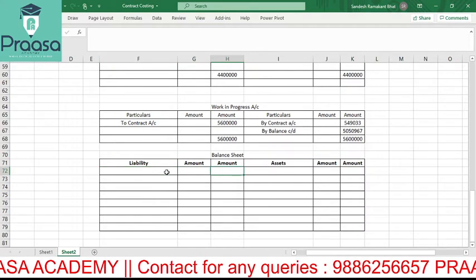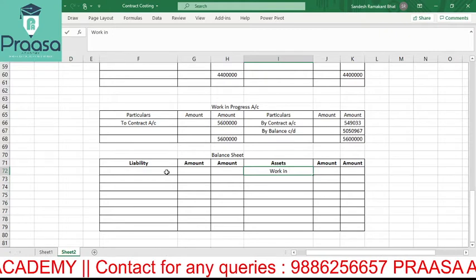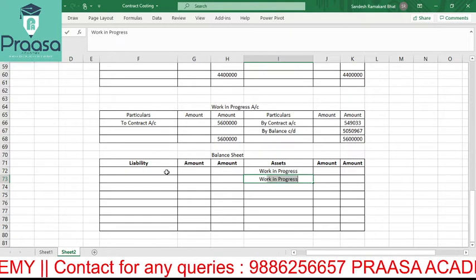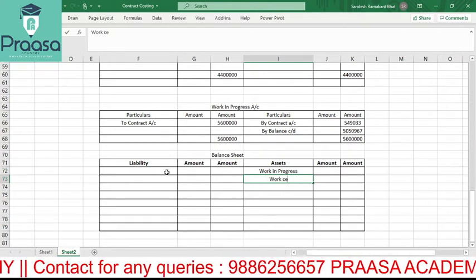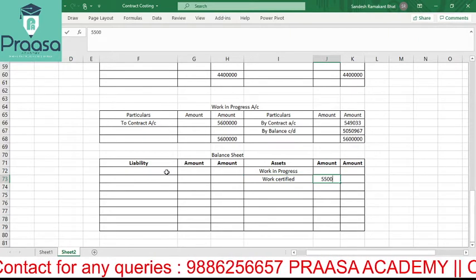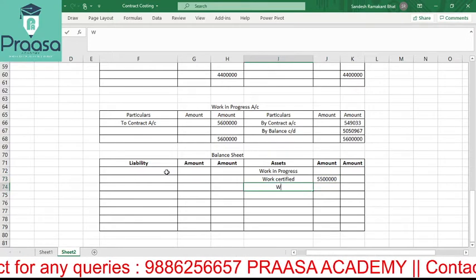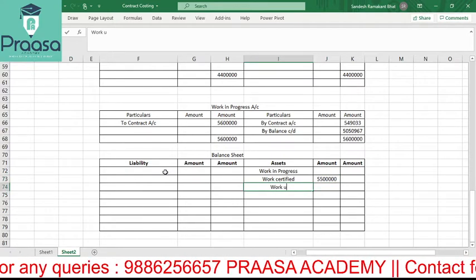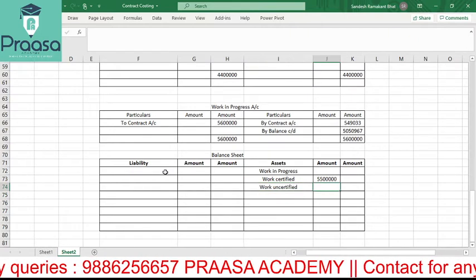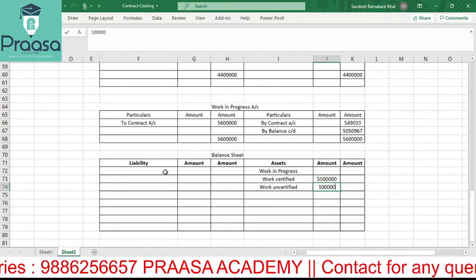What is the information which can be considered here? Work in progress, that is of course the asset which we can consider. Work certified is how much? 55 lakh. Then work uncertified, or not yet certified, whatever, 1 lakh.